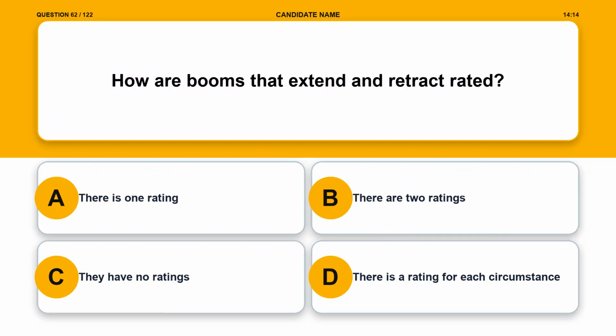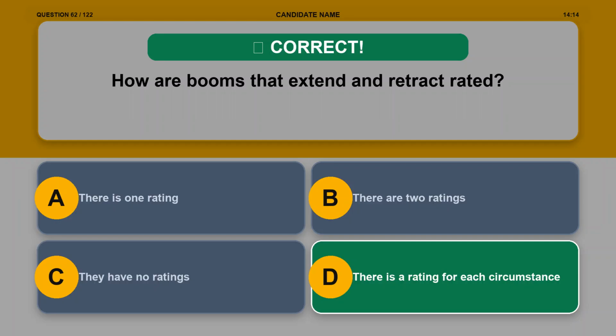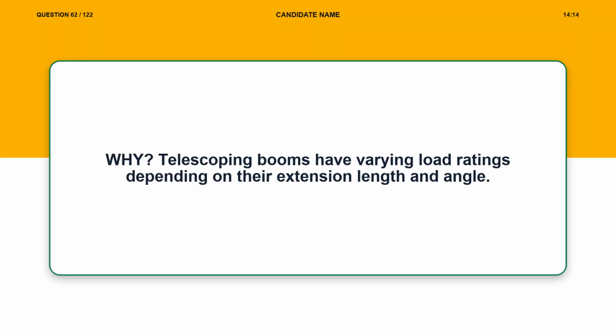Question 62. How are booms that extend and retract rated? Option A. There is 1 rating. Option B. There are 2 ratings. Option C. They have no ratings. Option D. There is a rating for each circumstance. The correct answer is option D. There is a rating for each circumstance. Explanation. Telescoping booms have varying load ratings depending on their extension length and angle.